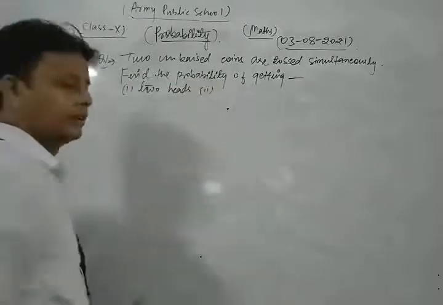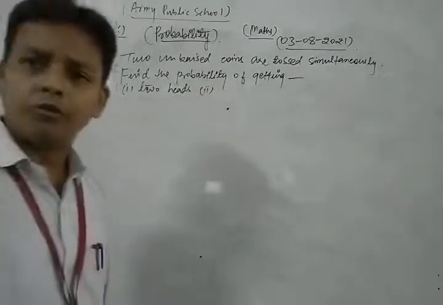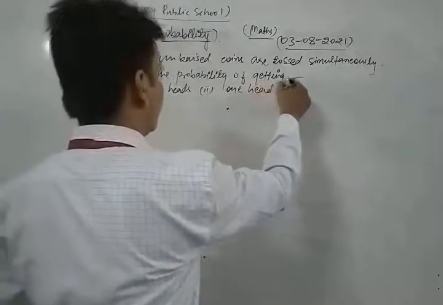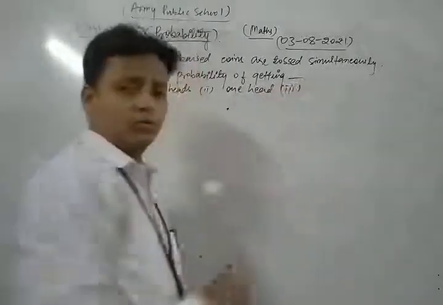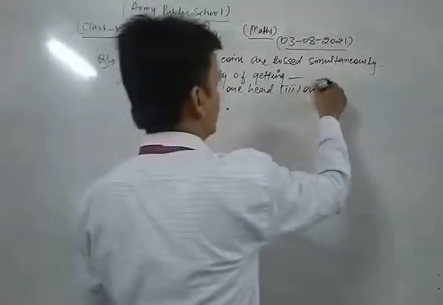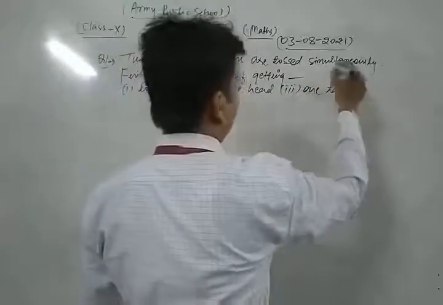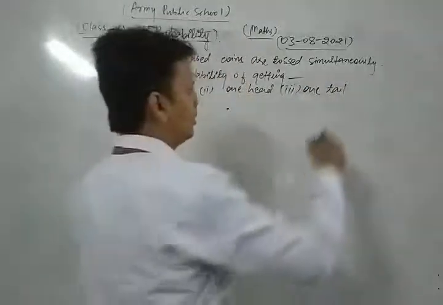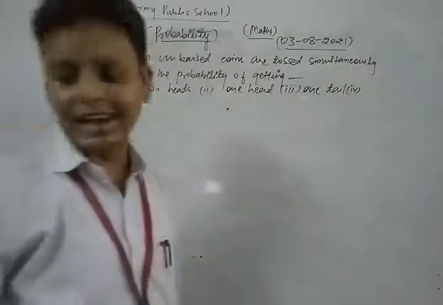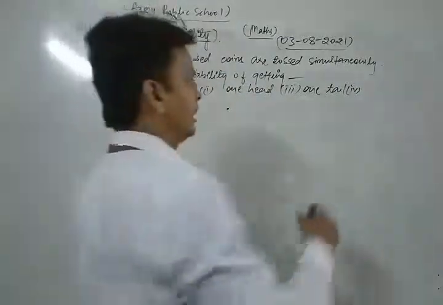Second point is one head. Third point is one tail. Fourth one is at least one head.